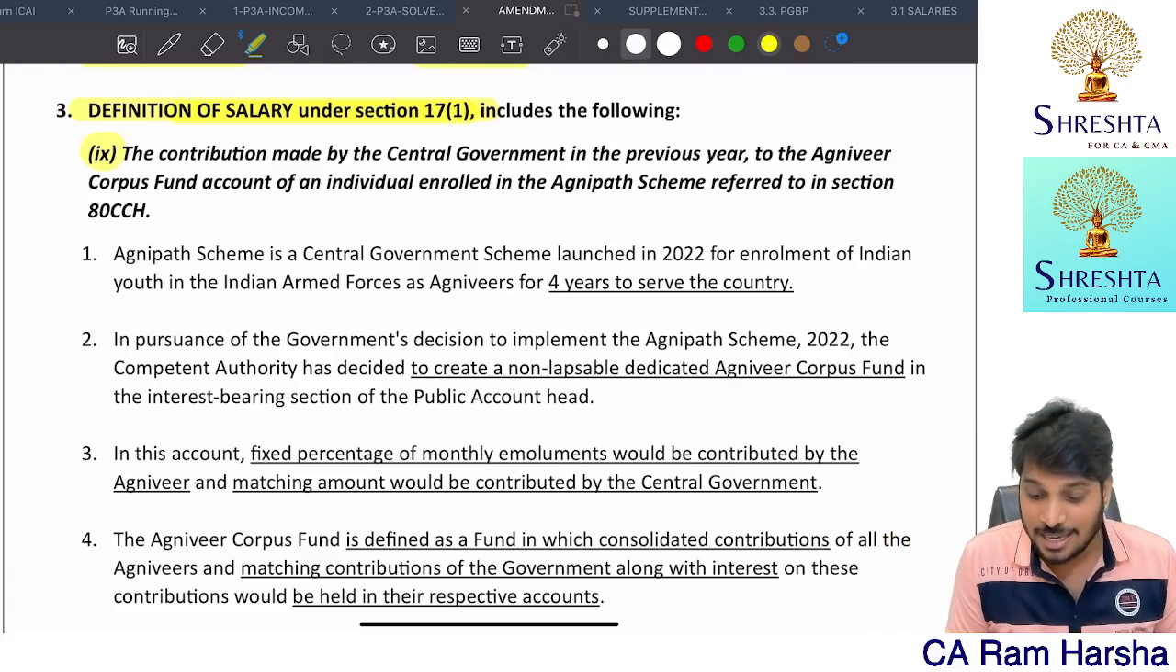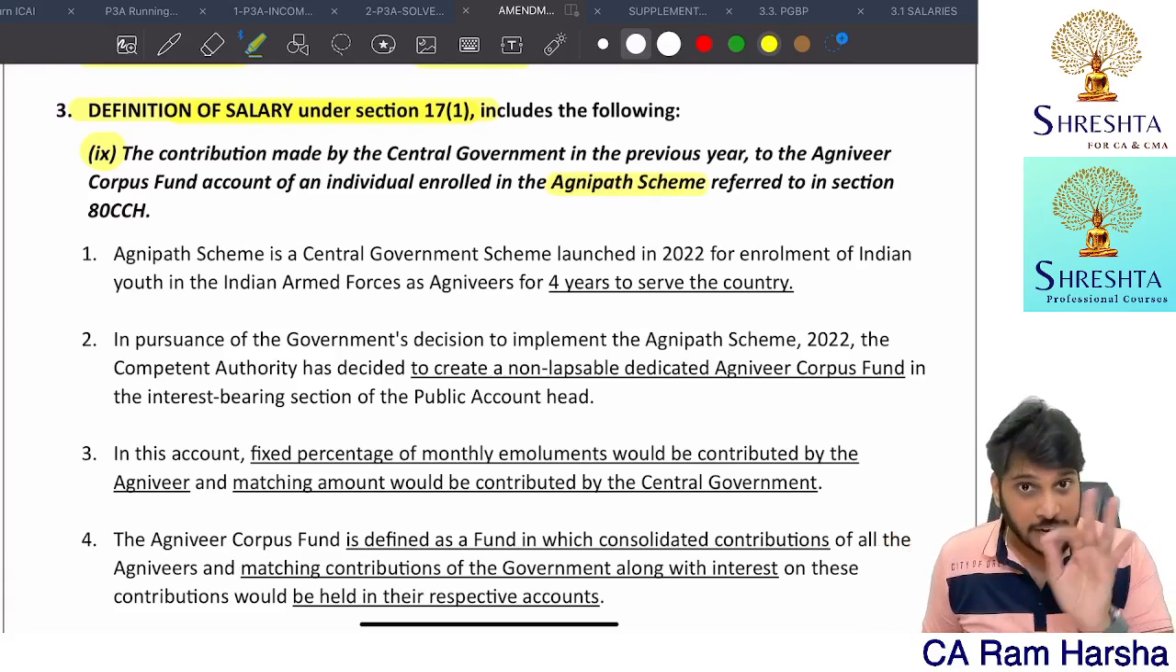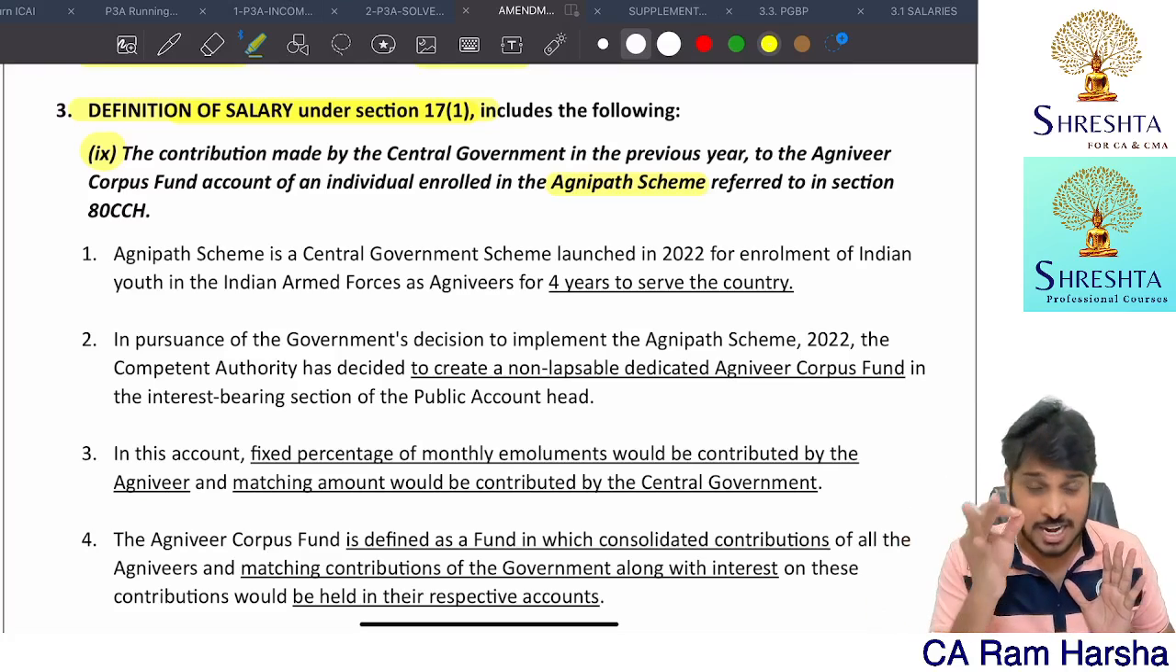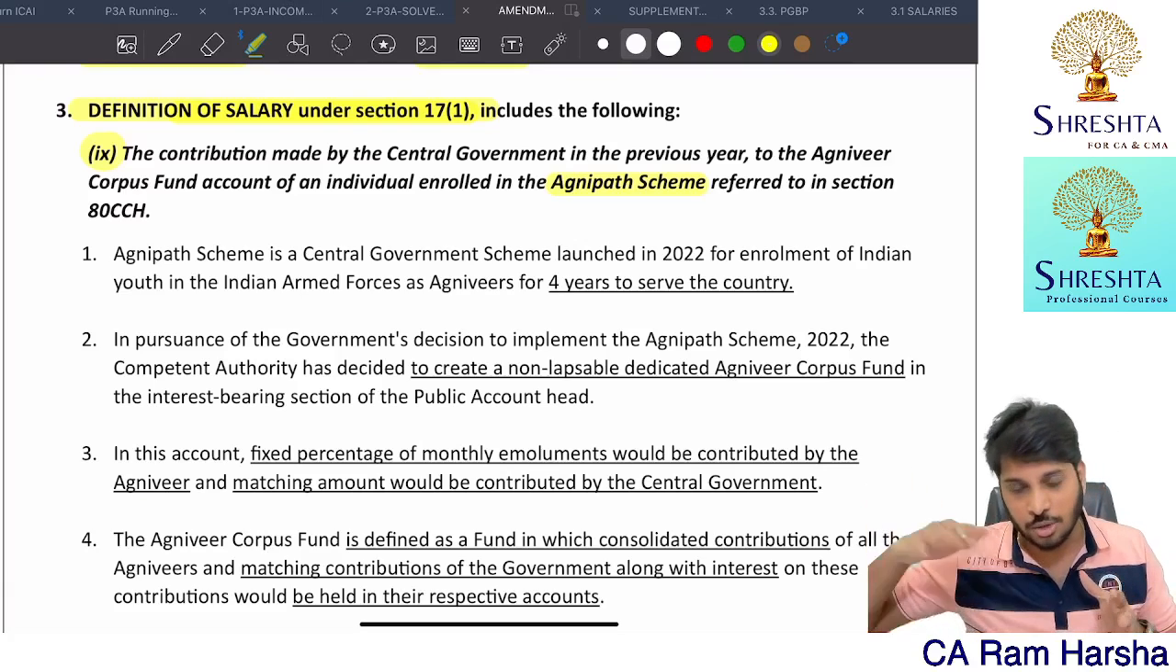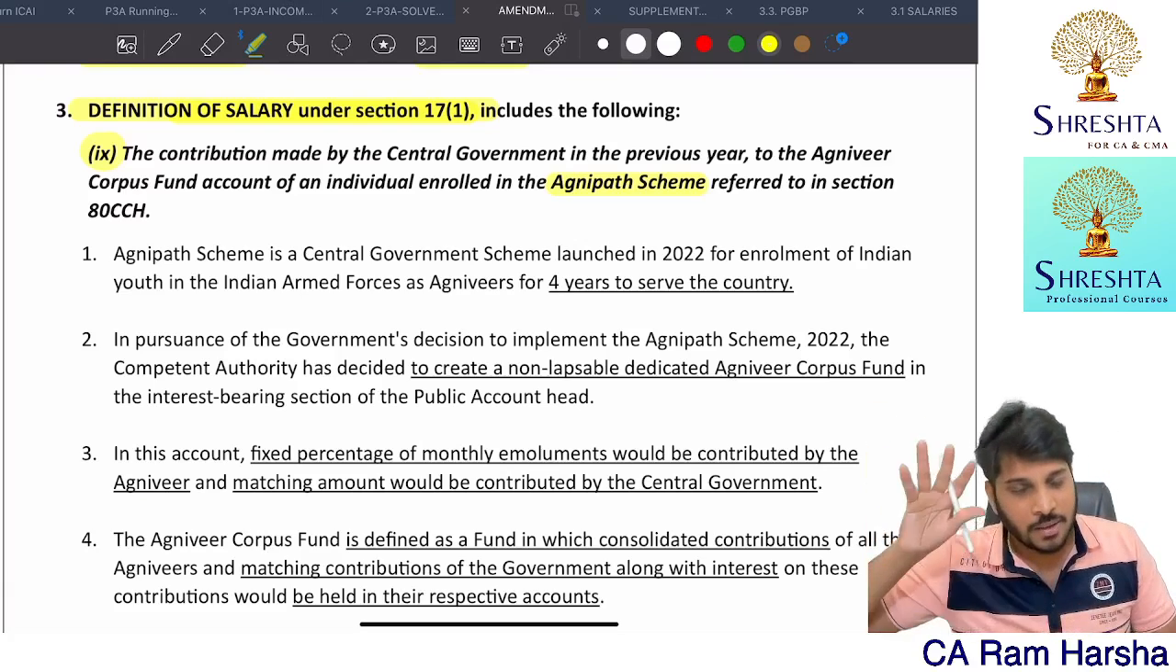Similarly, there is a scheme called the Agnipath scheme. More in-depth information on the Agnipath scheme I will discuss in the Chapter 6A related amendments video. So you continue watching, and you will find the Chapter 6A timestamp amendment video. There you will understand.